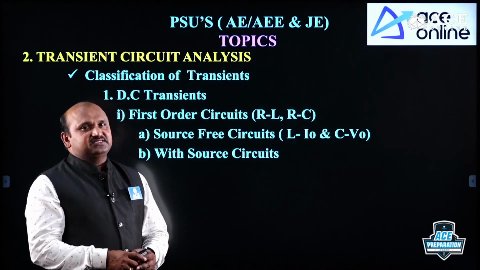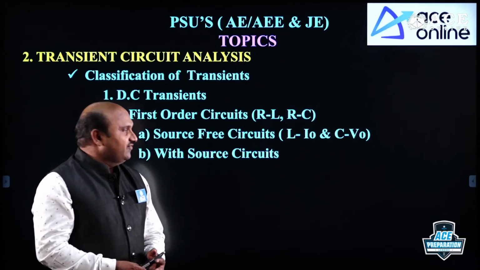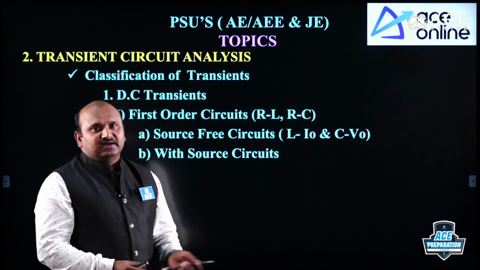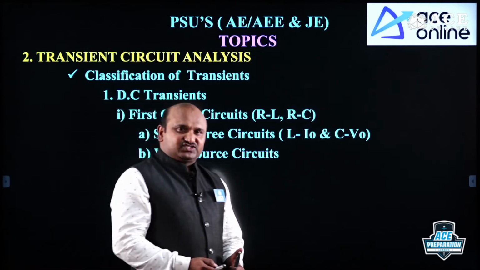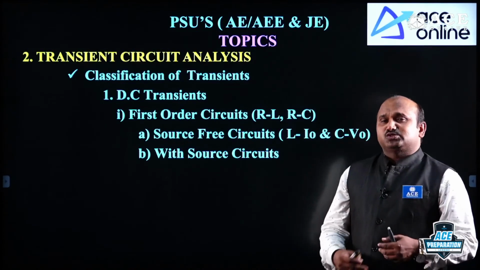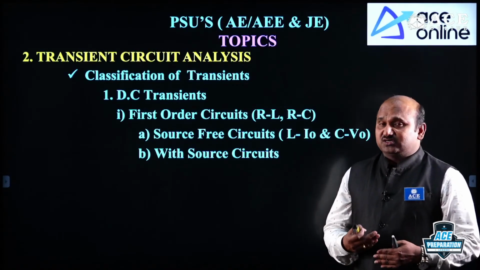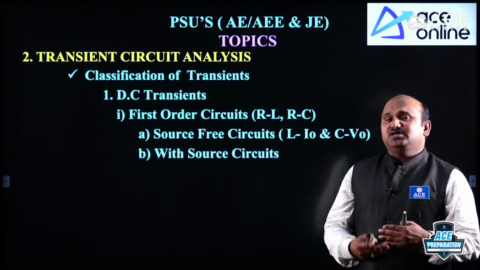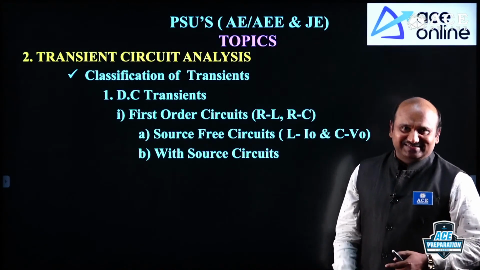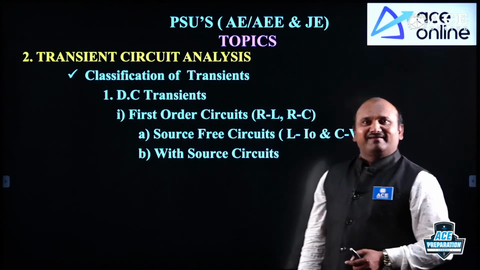That's why the energies can be referred in terms of the current for inductor and voltage for the capacitor. Next one is with the source circuit. Sometimes sources are there. Under that instant also you will get the transient responses after sudden changes.